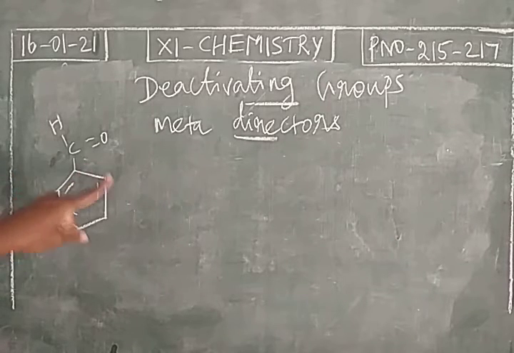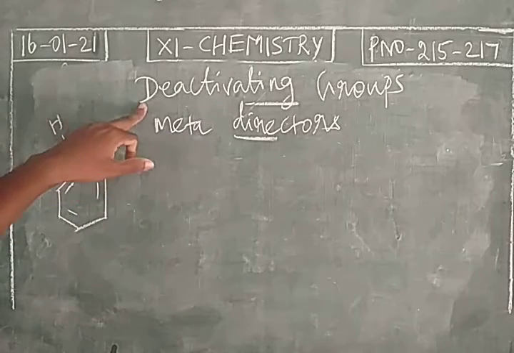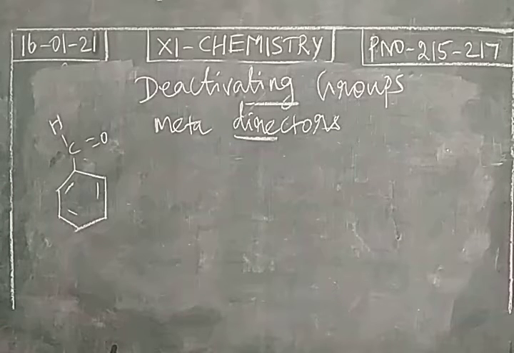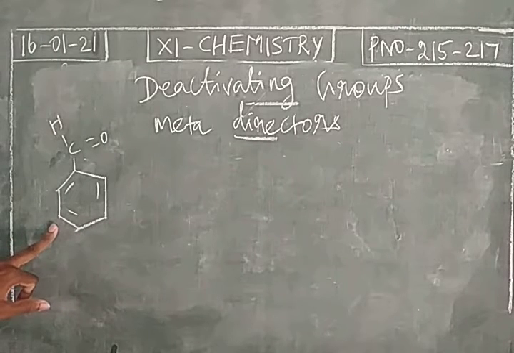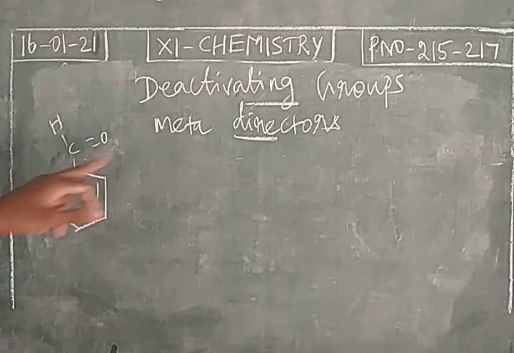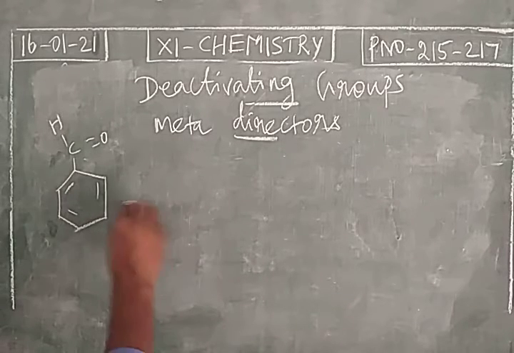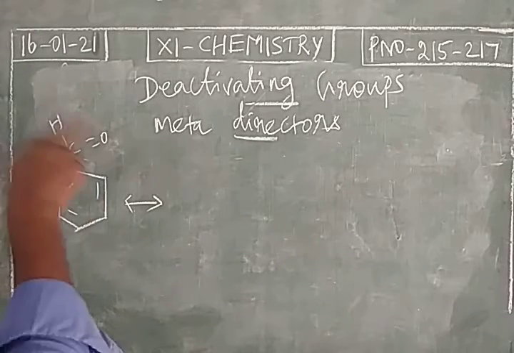This is decreasing the electron density in the benzene ring. So this is an example of a deactivating group. All the deactivating groups are meta directors. That means the aldehyde group increases electron density at meta positions 3 and 5. So the incoming electrophile will occupy the 3 and 5 positions. So it is a deactivating group and it is a meta director. We can write the canonical structures. So in the canonical structures we can find electron density will be more at the 3rd as well as 5th positions. And this is an aldehyde group.